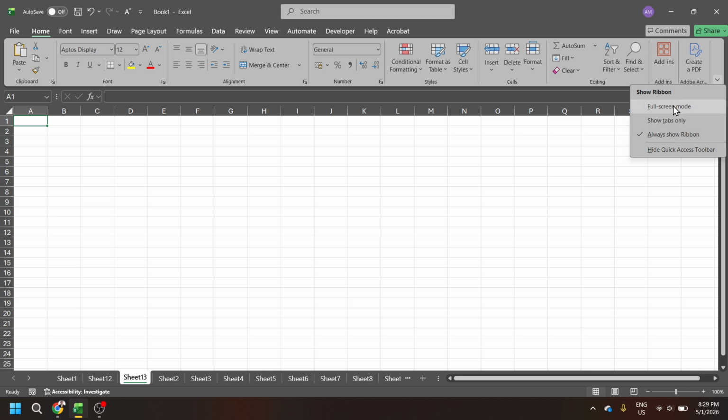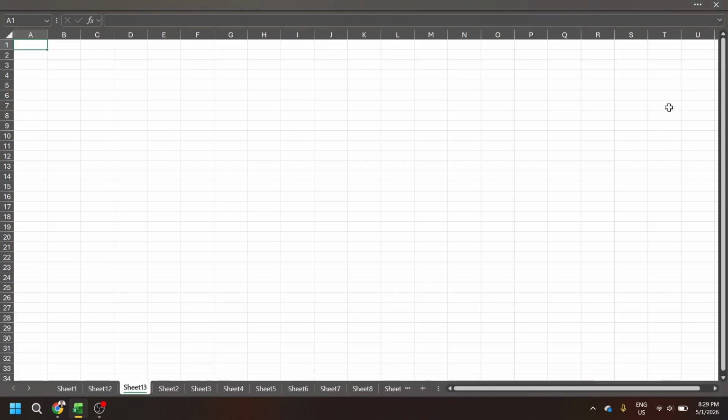Next, choose Full Screen Mode from that menu. The moment you select it, Excel will tuck away the ribbon, tabs, and other panels to give your worksheet the maximum possible space. This is perfect for reviewing wide tables, comparing columns side by side, or sharing your screen without the clutter of toolbars. Don't worry, your files, formulas, and formatting are unaffected. You're simply changing how the workspace is displayed.